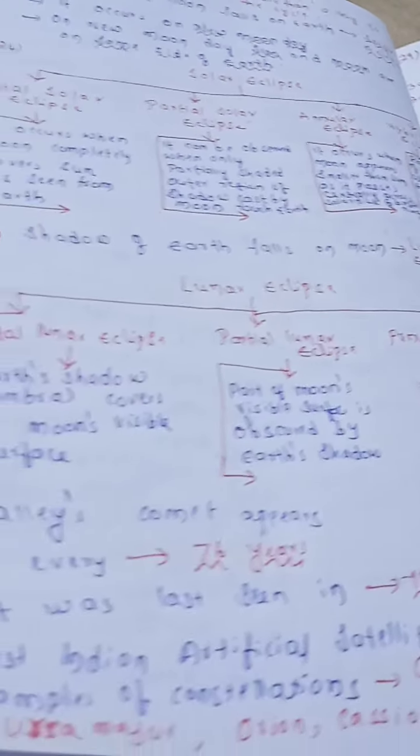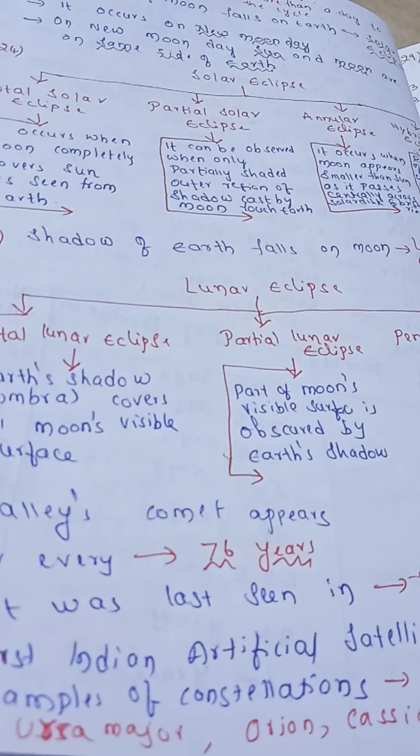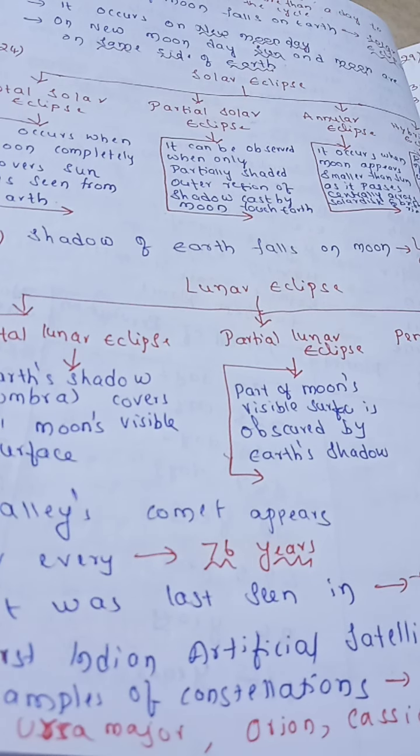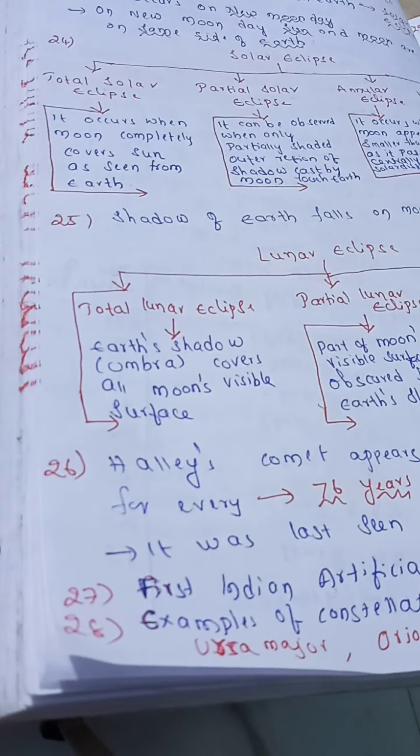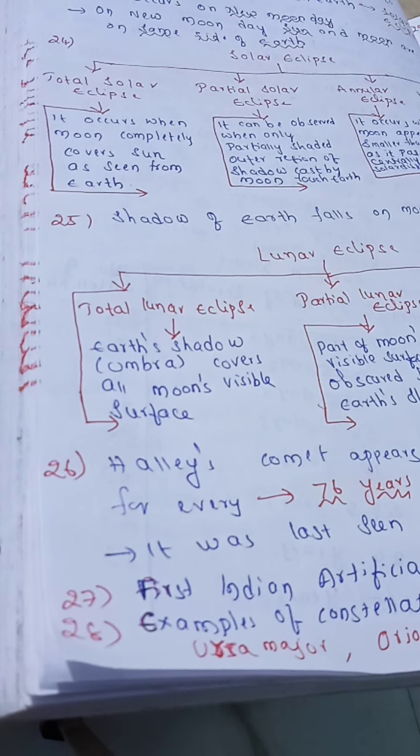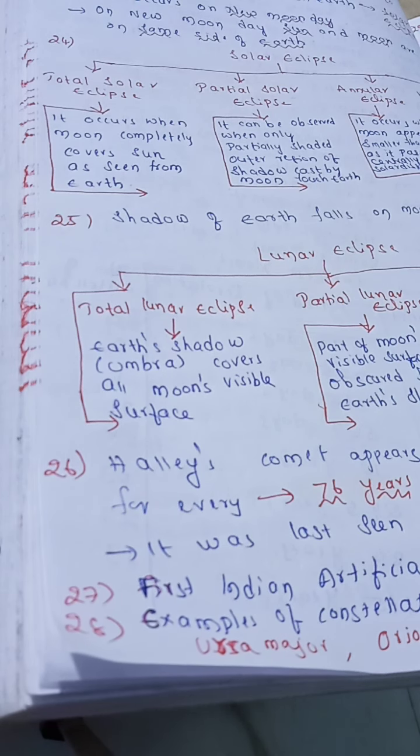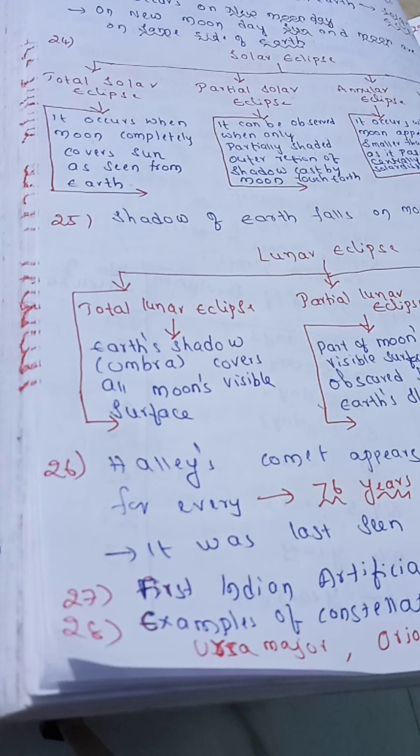Next, let us go for lunar eclipse. Lunar eclipse, Chandragrahan we will say, occurs when the shadow of earth falls on the moon. At that time we will get a lunar eclipse. Lunar eclipse is of 3 types. One is total lunar eclipse. Earth's shadow we call umbra. When it covers all of the moon's visible surface, we will get a total lunar eclipse.